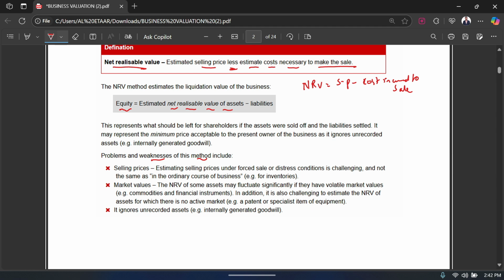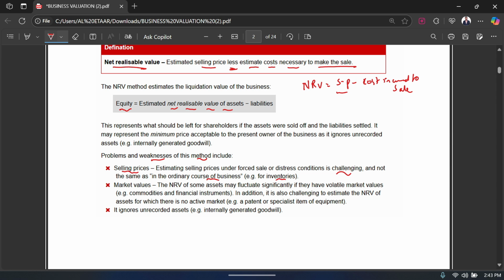For example, if you have to decide the selling price, because you have to calculate the NRV, right? And for NRV, what are the two things you need? You need the selling price and you need the cost incurred to sell. As far as the selling price is concerned, they are saying that estimating selling prices under forced sale or distressed condition is challenging and not the same as in the ordinary course of business.